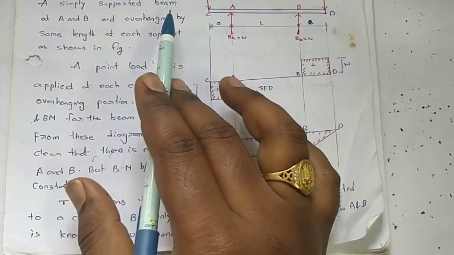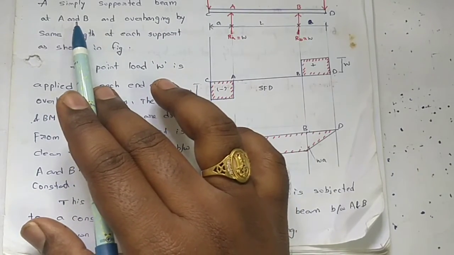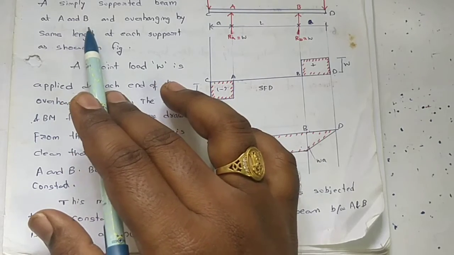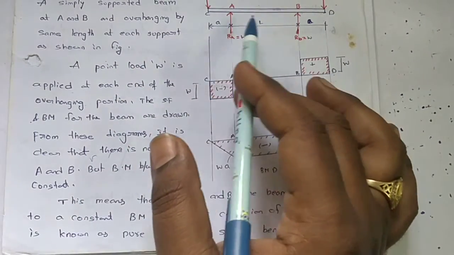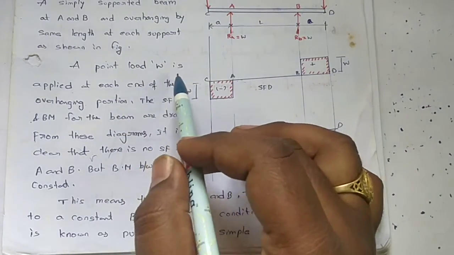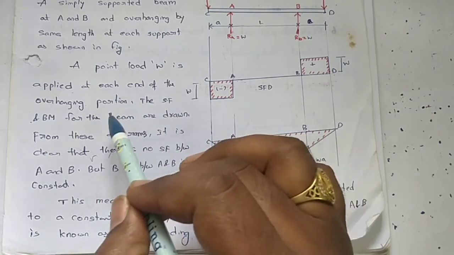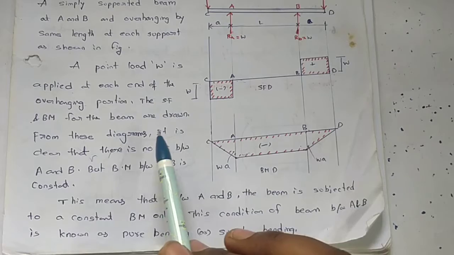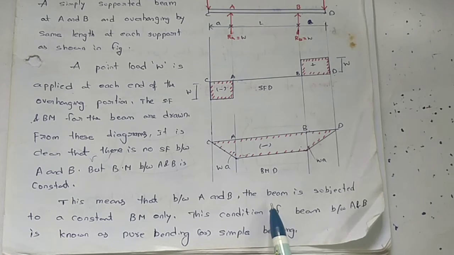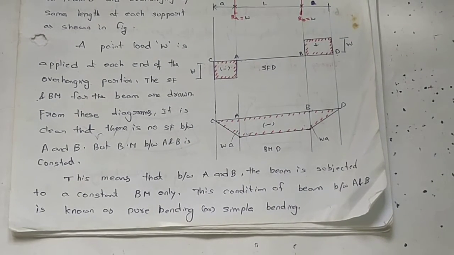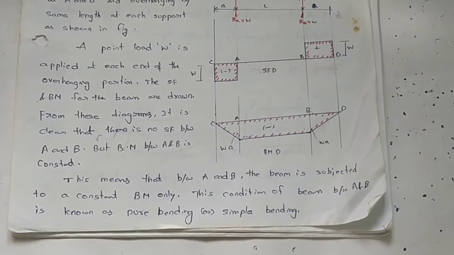It is a simply supported beam with overhangs, supported at points A and B, having overhangs of the same length at each support as shown in the figure. A point load W is applied at each end of the overhang portion. The shear force and bending moment for the beam are drawn as shown in the figure. This means that between A and B the beam is subject to constant bending moment only. This condition of the beam between A and B is known as pure bending or simple bending.